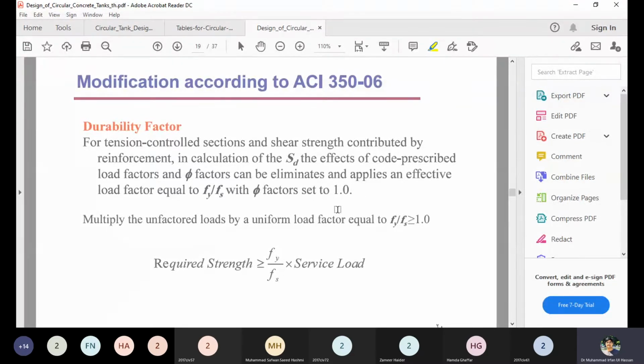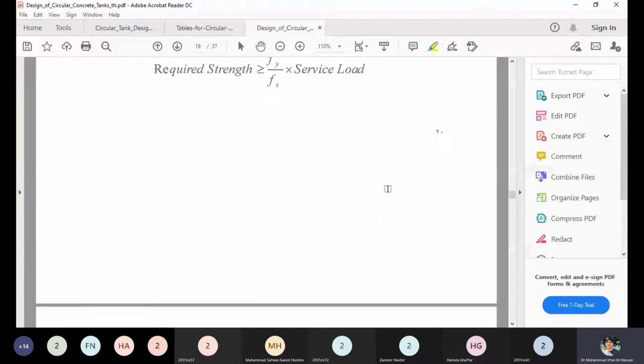So we can eliminate the effect of phi for increasing the required strength. So phi is 0.9 or 0.75, but sometimes we are not using it and take it as equal to 1, because this also incorporates the durability factor in our design.